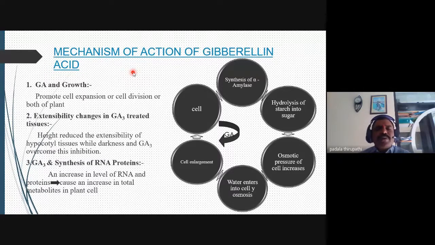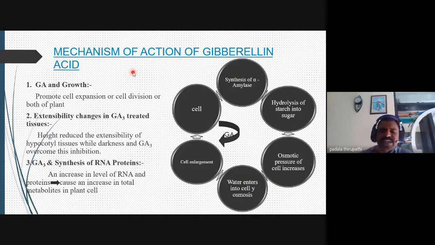Growth is the first and foremost physiological function of its action on the plant, measured as the growth of the plant. In this point we discuss number one, cell expansion, and also cell division. Both cell division and cell expansion are functions for which the phytohormone gibberellic acid is responsible.